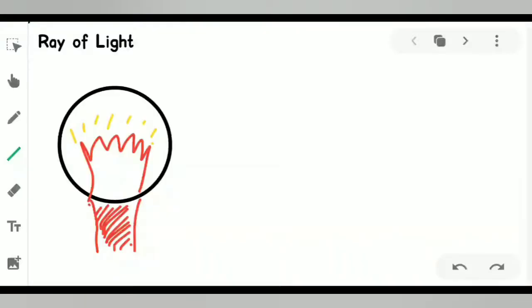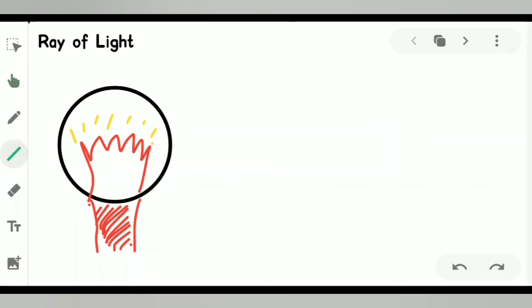Now we will talk about some basic terminology about light rays. That means rays, beam, and the types of beam. Let's see. So let's start with ray of light. Since we already know that we need a source of energy which will exhibit the light, this bulb will be our source of light.